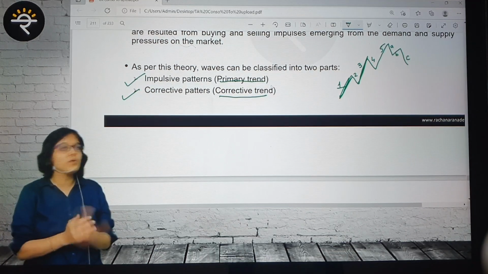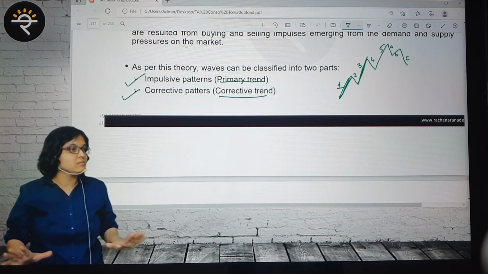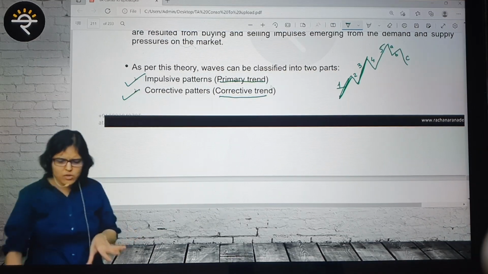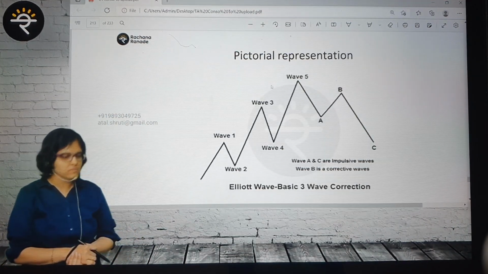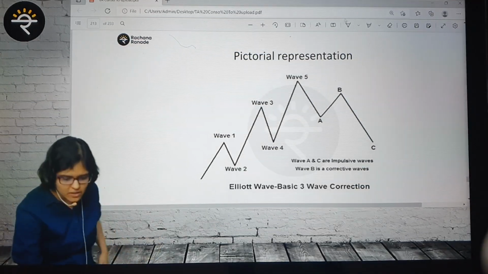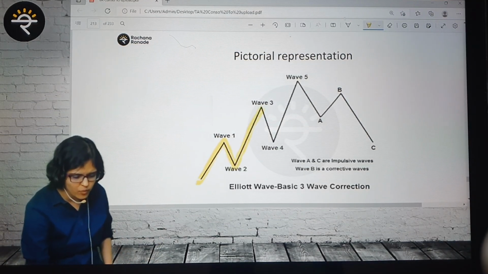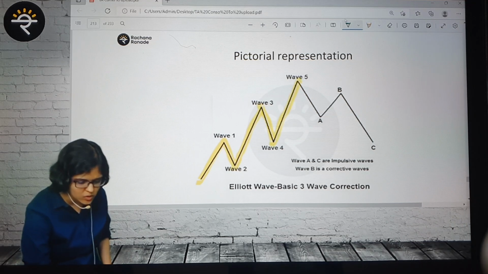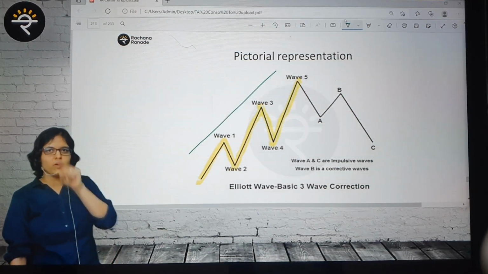So these rules that he has set for these waves are very intricate, pretty complex. But visually, if you want to see how the Elliott wave works, it is this. This is the textbook. First we have an up move, then a retracement or down move, again an up move, a retracement or down move, and an up move. And this in totality makes an uptrend. Difference between up move and uptrend: up move, down move, up move, down move, up move, down move, in totality an uptrend.